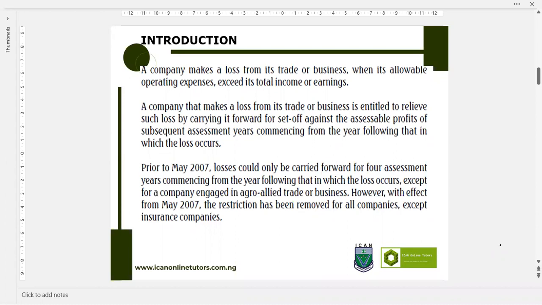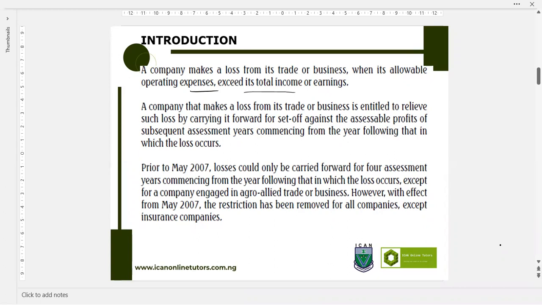So a company that makes a loss from its trade or business has a relief, or an incentive from the tax authority. And the incentive is to have the losses deducted from its business, either as current year loss relief or carry forward loss relief. A company makes a loss from its trade or business when its allowable operating expenses exceed the total income or earnings.